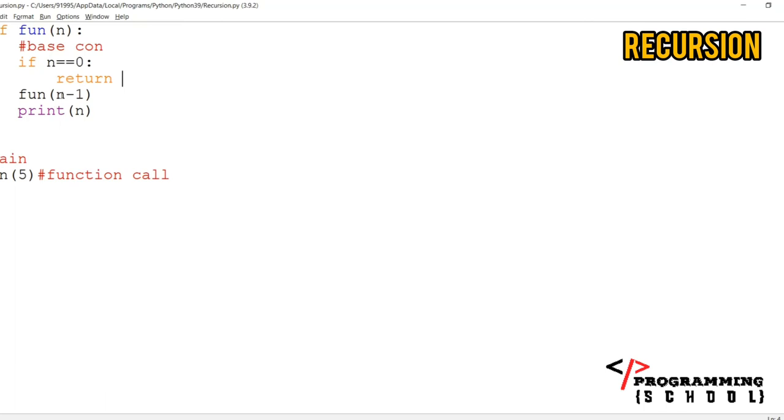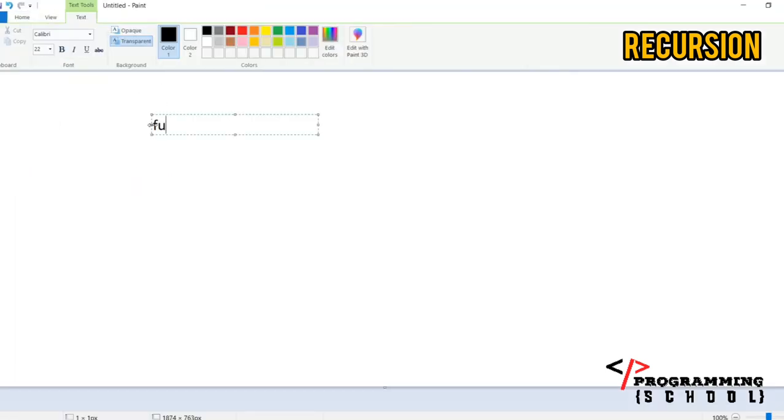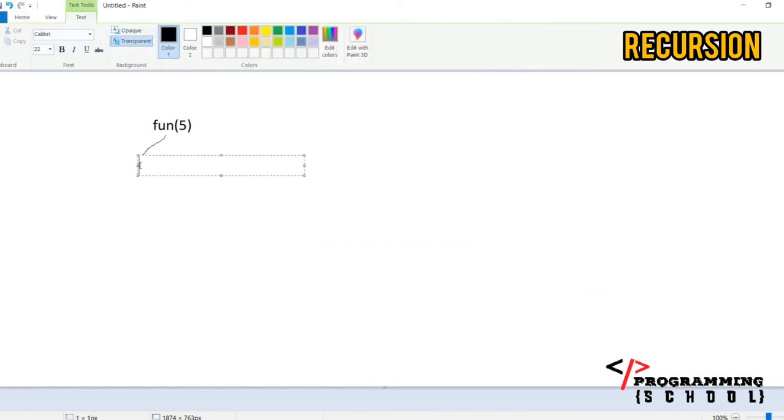The print is after the statement, right? Now it is going to check that. Just hold here and try to guess what the output is. Okay, now the value is going to be n. N means it is going to be 5, and here it is going to check, is 5 equal to 0? No, 5 is not 0. Now fun of 4, it is not going to print anything.